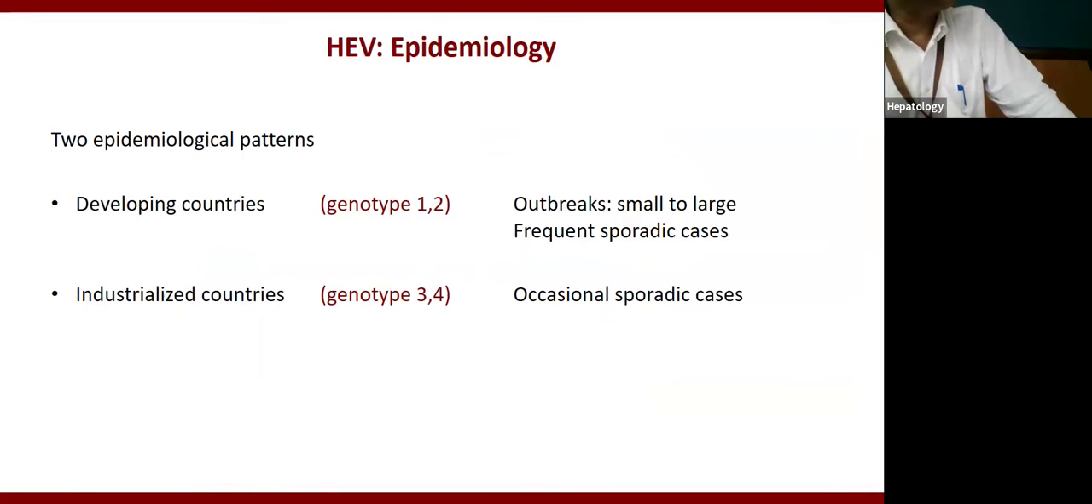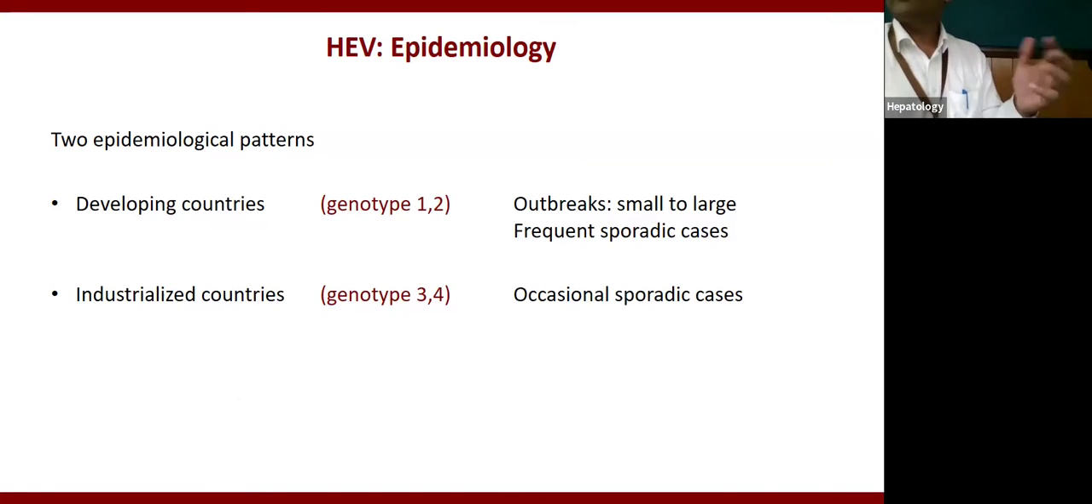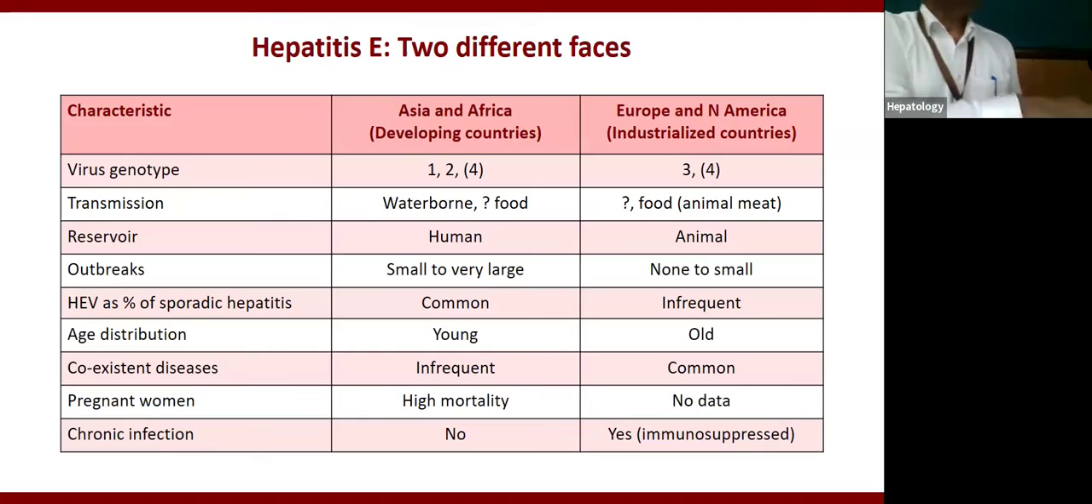Genotype 1 and 2 primarily happen in developing countries. Most of the developing countries are either herbivorous or at the max consuming chicken and fish. They are less consuming pork. But developed, industrialised countries are largely dependent for meat on pork or beef, right? There genotype 3 and 4 is more common. So this is the general understanding.